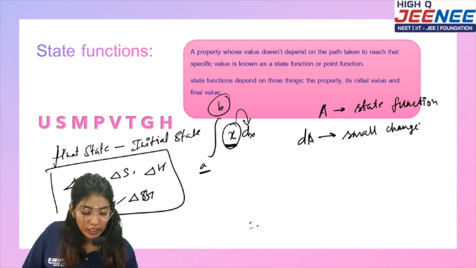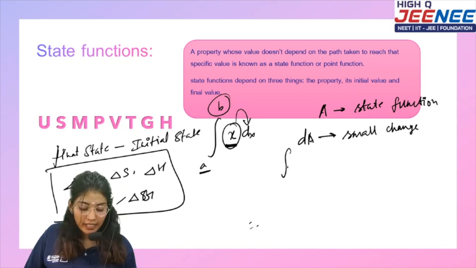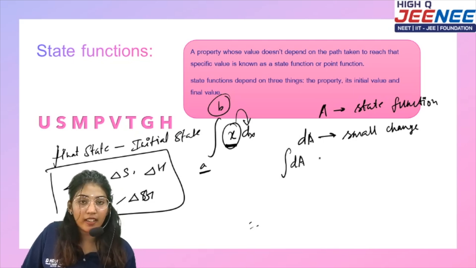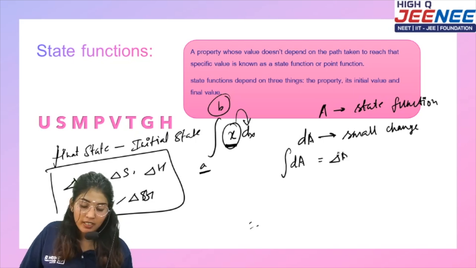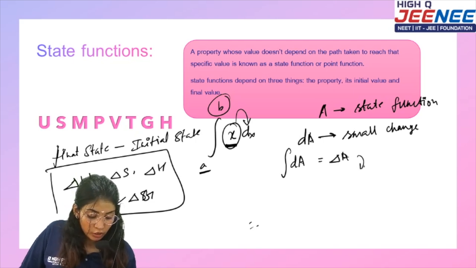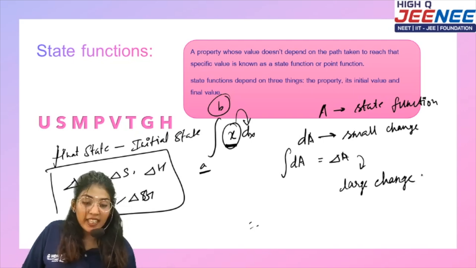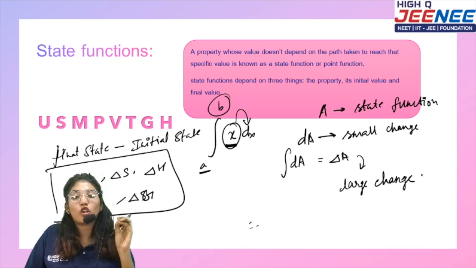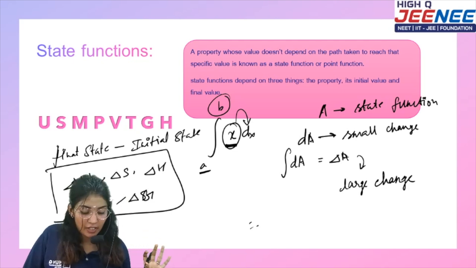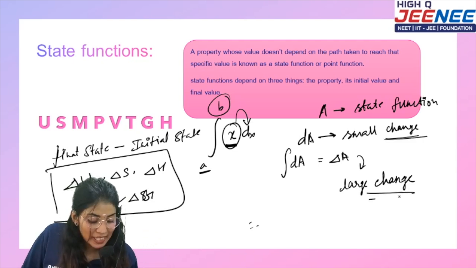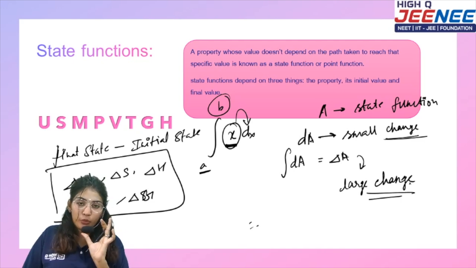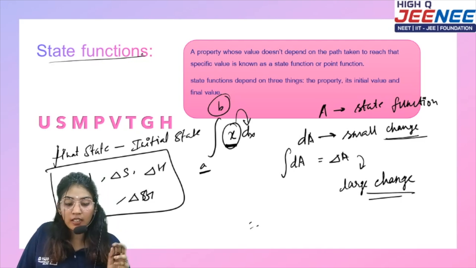If I integrate dA, what do I get? I'll get delta A, which means it is a large change. So it is basically the change. We are not going to talk about the absolute value itself. We are going to talk only about the relative change between those two. So these are the state functions.